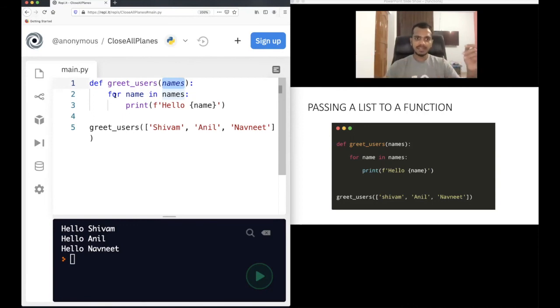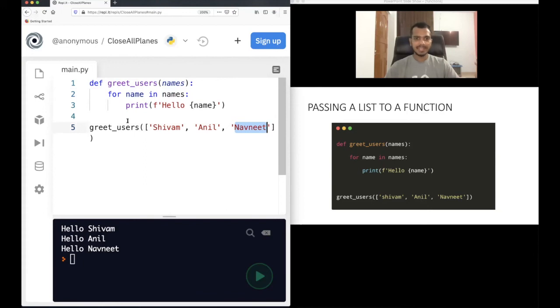So of course this loop will run three times. In the first case, Shivam will be stored in name, so it will print hello Shivam. When the loop runs the second time, Anil will be stored in name, so it will print hello Anil. In the third case, Navneet will be stored in name, and it will print hello Navneet.